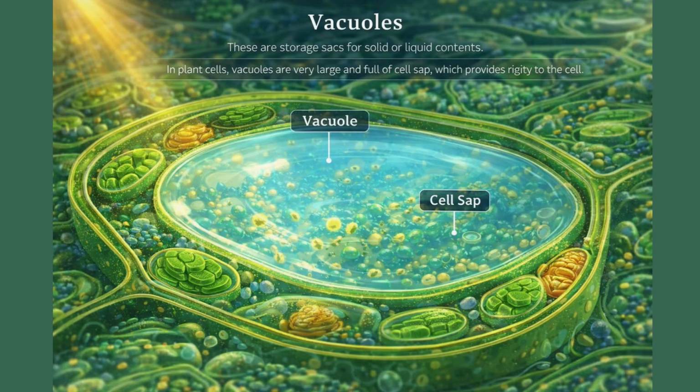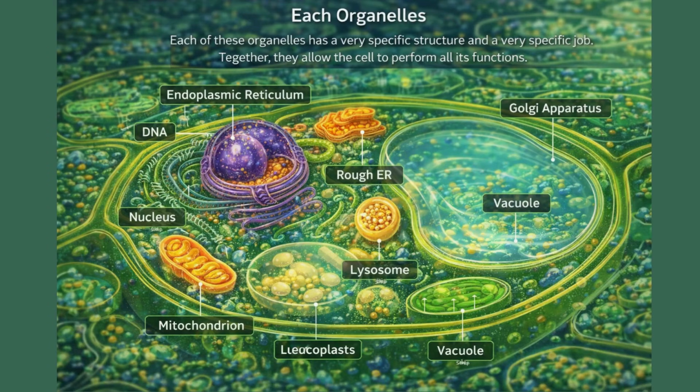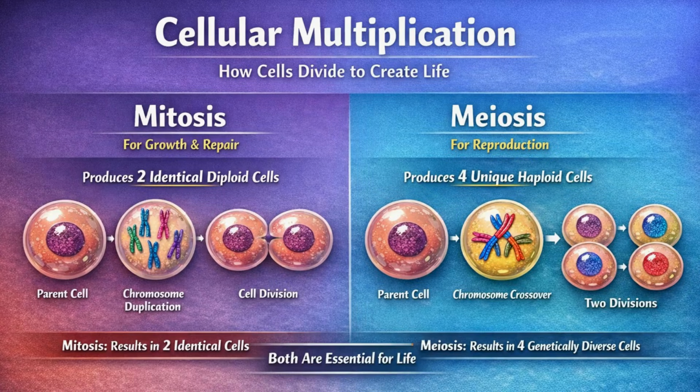Vacuoles. These are storage sacs for solid or liquid contents. In plant cells, vacuoles are very large and full of cell sap, which provides turgidity and rigidity to the cell. Each of these organelles has a very specific structure and a very specific job. Together, they allow the cell to perform all its functions, which is why the cell is called the functional unit of life.